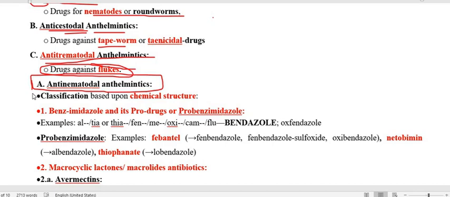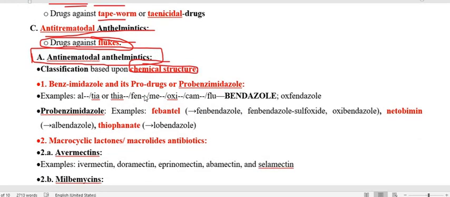The anthelmintics which either kill or expel the roundworm or nematodes are called antinematodal anthelmintics, and their classification is based upon the chemical structure of the different types of drugs. So first, the drug group is benzimidazoles.